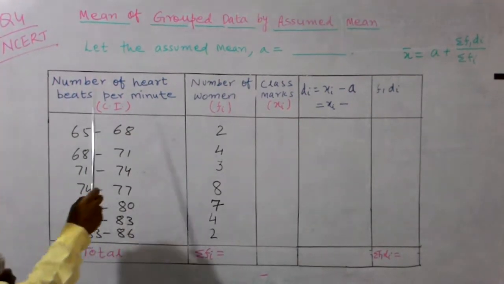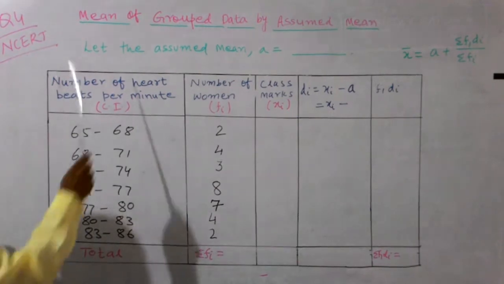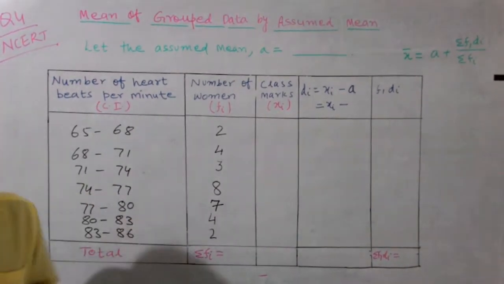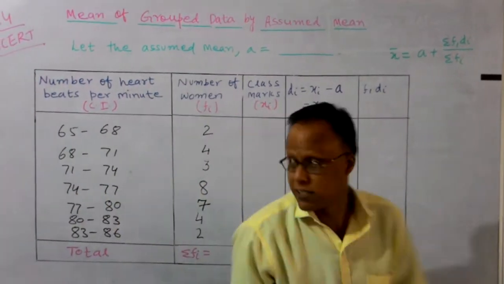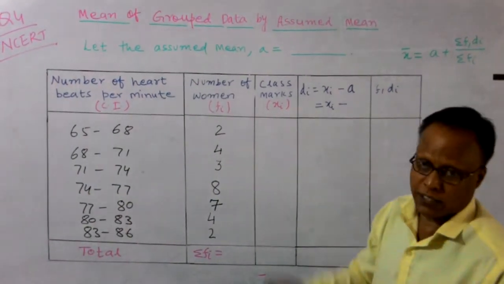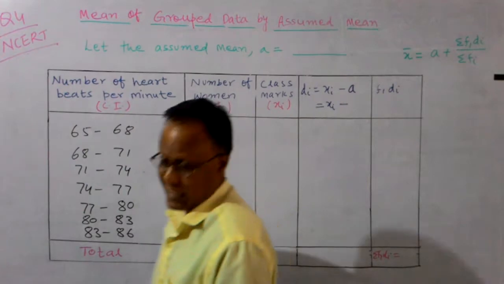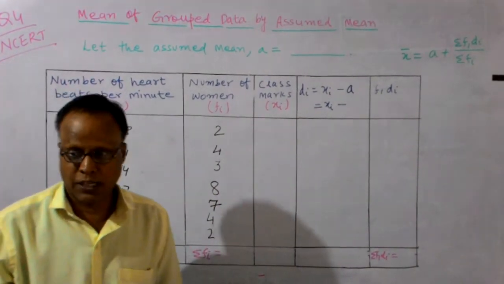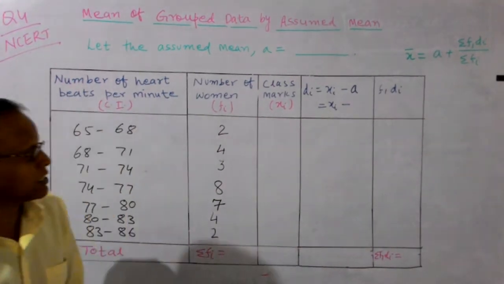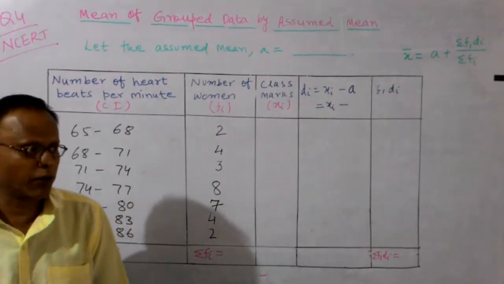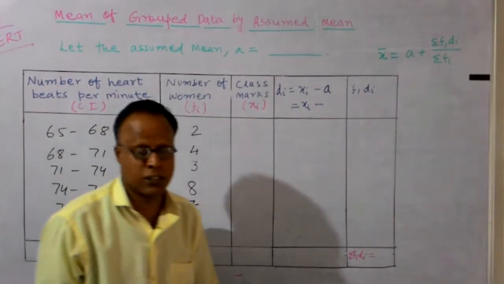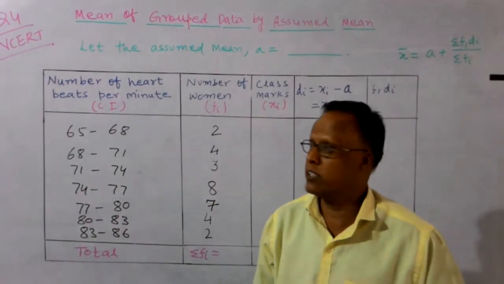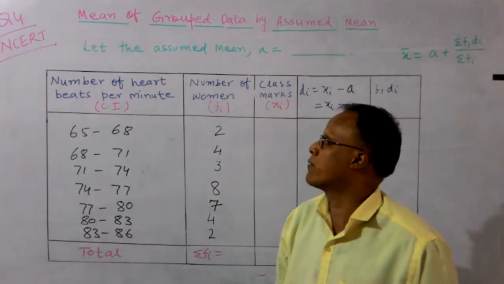problem of statistics to calculate mean, we have so many methods. In the last class we discussed one method. In this class we discuss the assumed mean method. In the next class we will discuss another method. You can apply any method, but I will explain which method is suitable for a particular type of problem. You can use any one, but some problems become easy if you use a particular method.